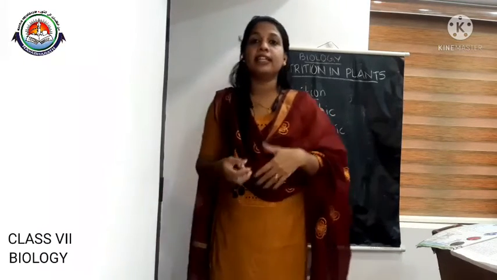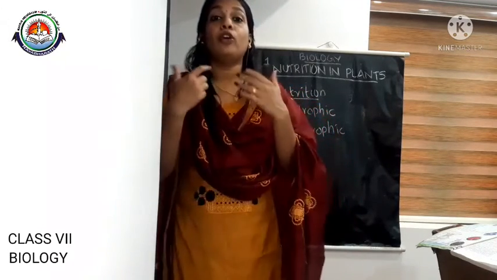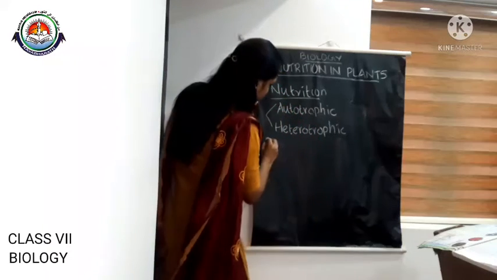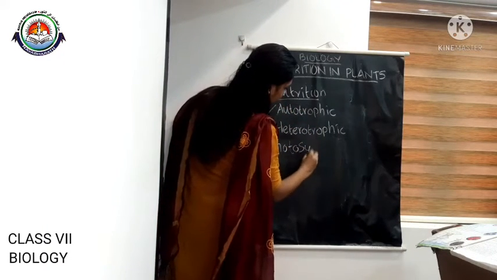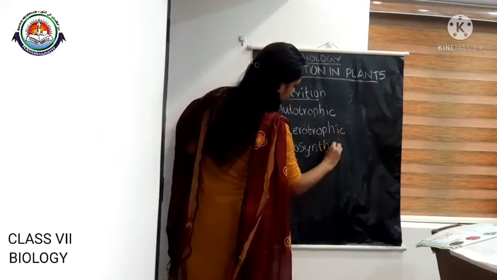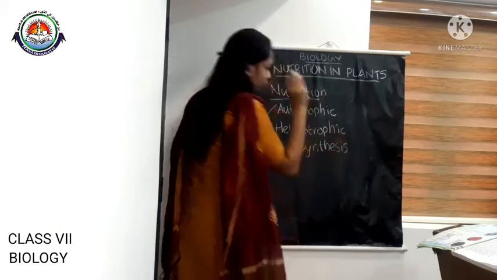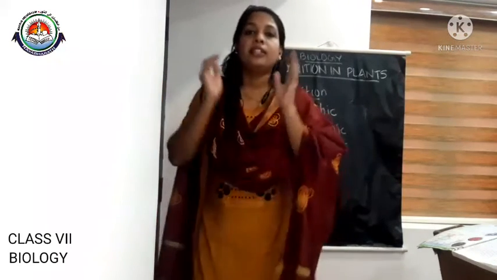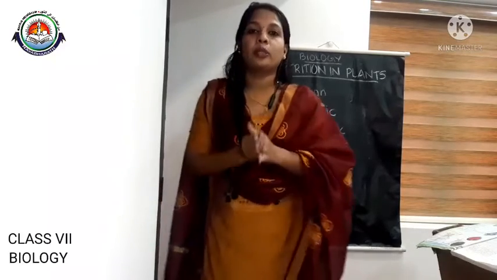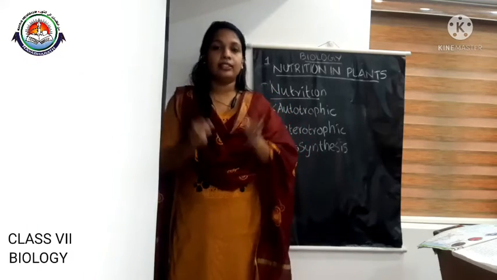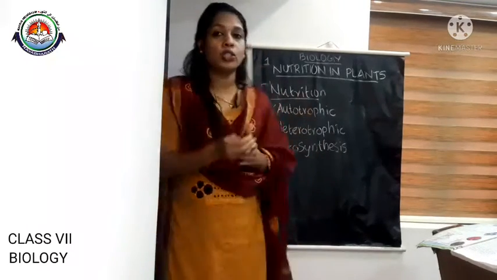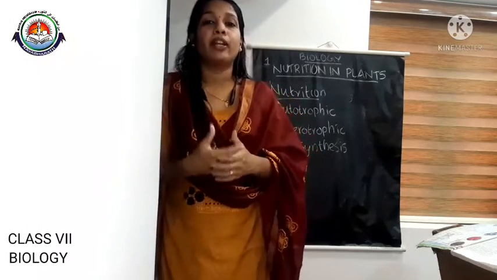The next thing that we have discussed was photosynthesis. The term photosynthesis was coined by the scientist Charles Reid Burness in 1893. Photosynthesis is the process of food preparation by the green plants.